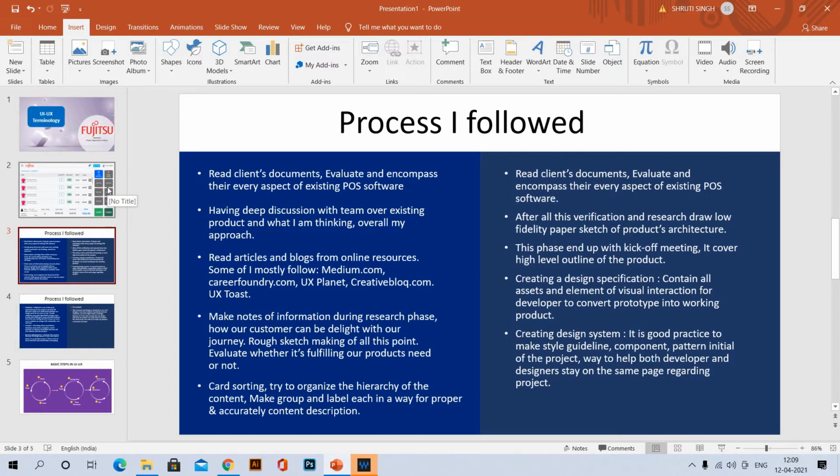So we have to evaluate or encompass each and every point of our client document, having a deep discussion with the team. There is no point in getting involved in any project without a team discussion. Team discussion is a key factor for launching any successful project, where we discuss what we have thought and what our opinion is with the team.